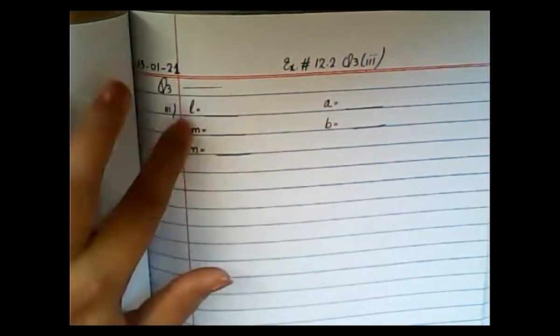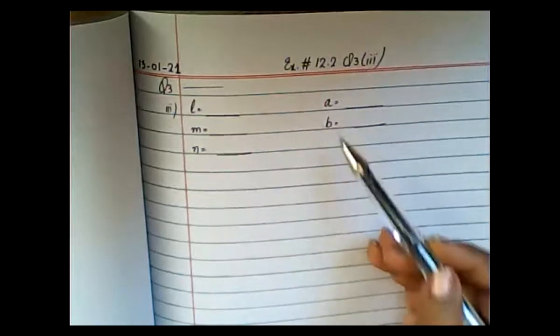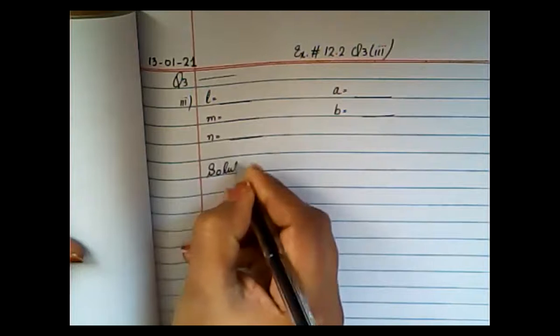And what is your question? You have to find out L, M, N, A, B. Please write it down, everyone. When you are done, please tell me, okay? Okay, so Hema, everyone is saying that it's clear. Done? Okay, now what you will do first, which heading you are going to write first here? First you will write here the heading of solution.